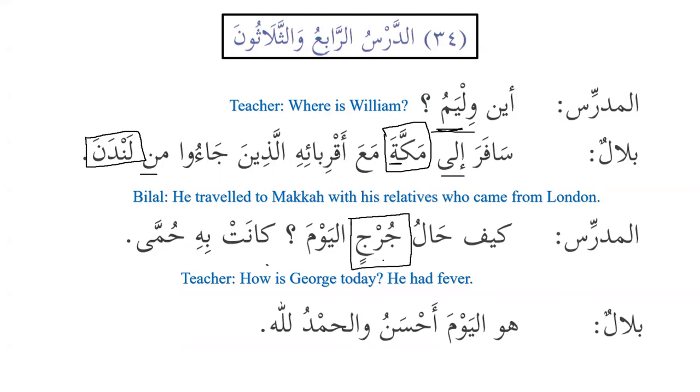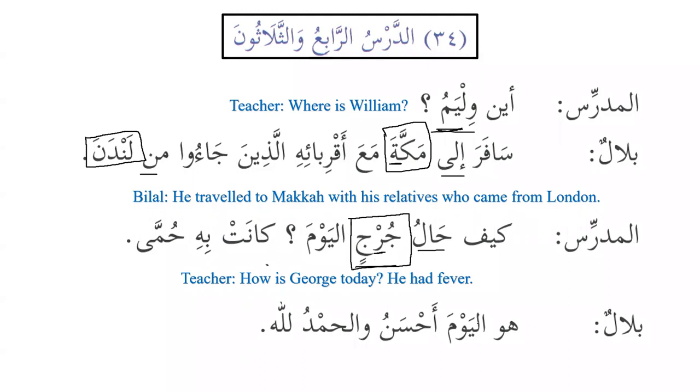We have learned in the previous lesson that if a noun is a non-Arabic name, but the middle letter, as we can see here, ra, is sakin, then it can accept tanween. So that's why we can see that hal is mudaf and George is mudaf ilayh, and that's why it has accepted tanween. So the condition is if the noun is non-Arabic, but the second root letter, the middle letter, is sakin, and it has to be masculine. In that case, it will be triptote, it will accept tanween.